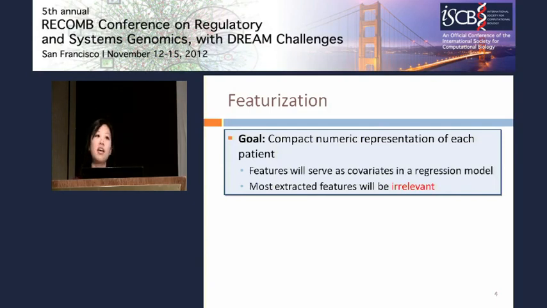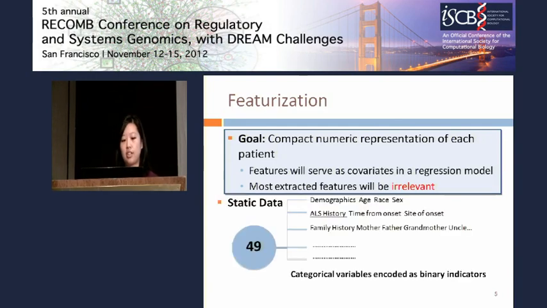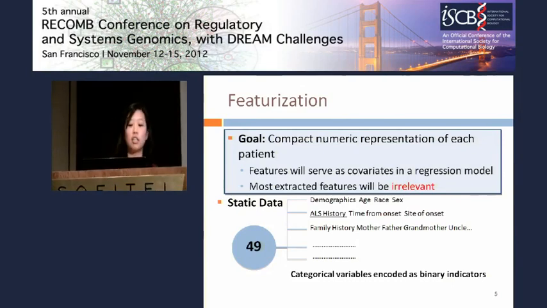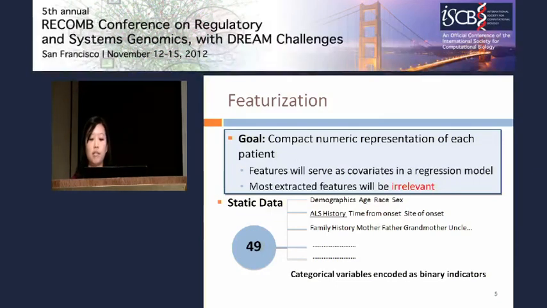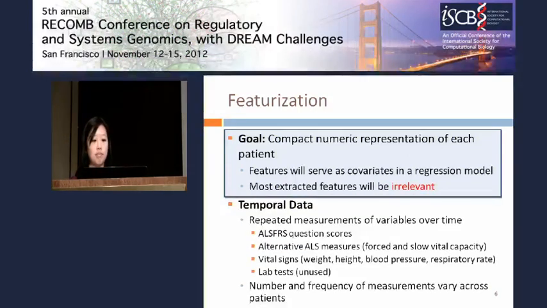As Hans mentioned earlier, the data is in 2 categories, roughly: static data and temporal data. Static data is data that's measured just one time for each patient. It includes things like demographics, ALS history, and family history. ALS history in particular includes variables like the time between onset of the disease and the start of the study, which turned out to be a very predictive feature, as well as the site of onset. Featurizing static data is fairly straightforward. All we did was code categorical variables as binary indicators, and we could use all of it that way. We ended up with 49 static features.